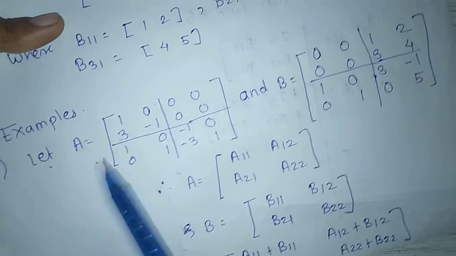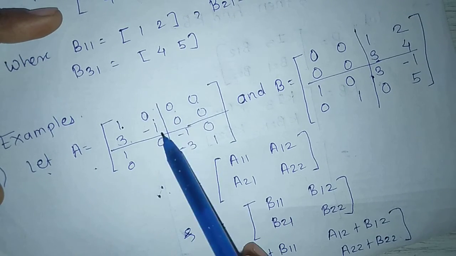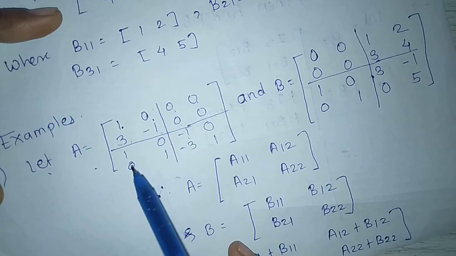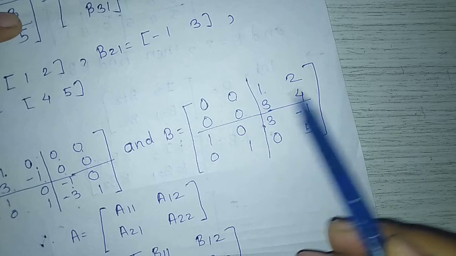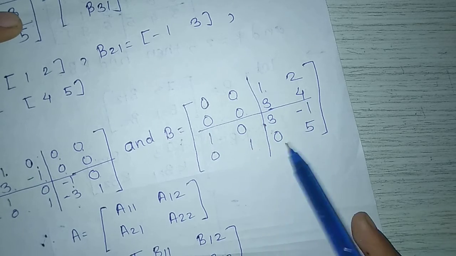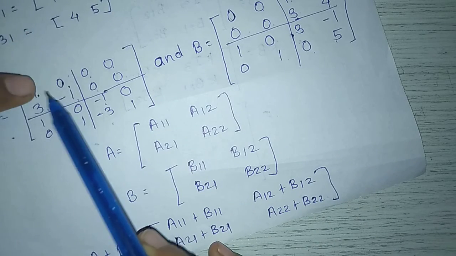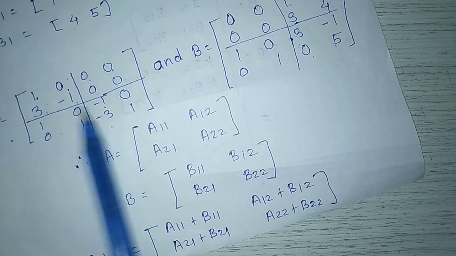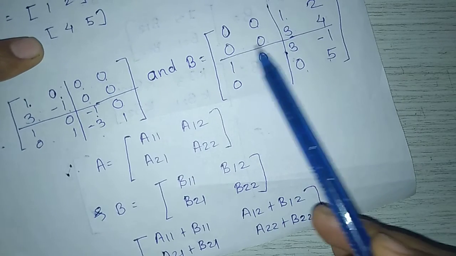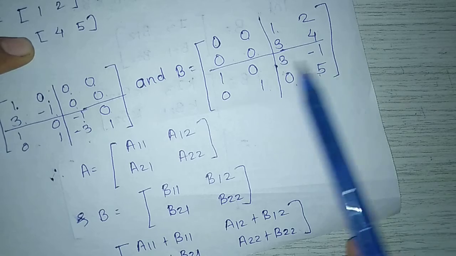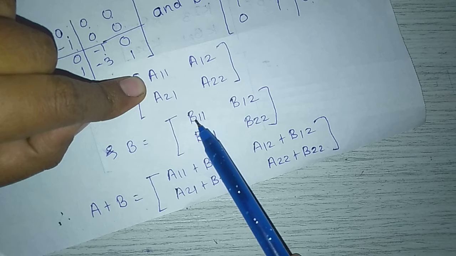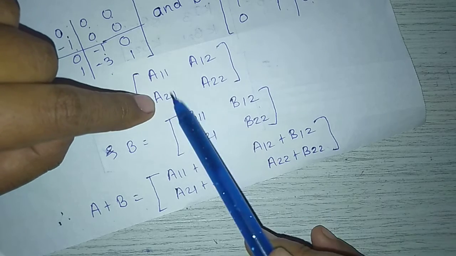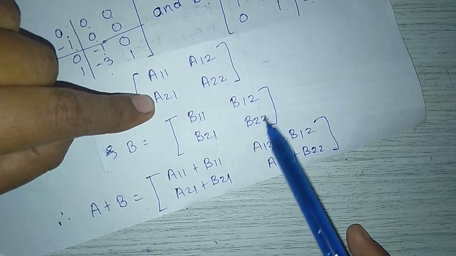Next example, let A equal to 1 0 0 0 3 minus 1 0 0 1 0 minus 1 0 0 1 minus 3 1, and B equal to 0 0 1 2 0 0 3 4 1 0 3 minus 1 0 1 0 5. Here A11 A12 A21 A22 are the partitions of A, and B11 B12 B21 B22 are the partitions of B. Therefore, A plus B equal to A11 plus B11, A12 plus B12, A21 plus B21, A22 plus B22.